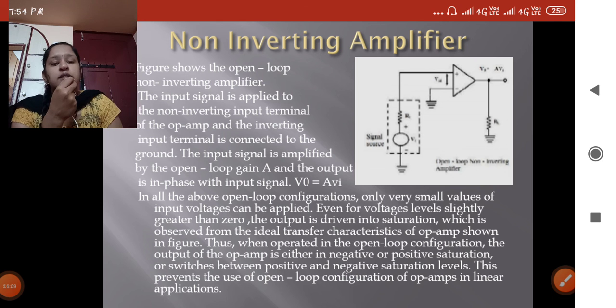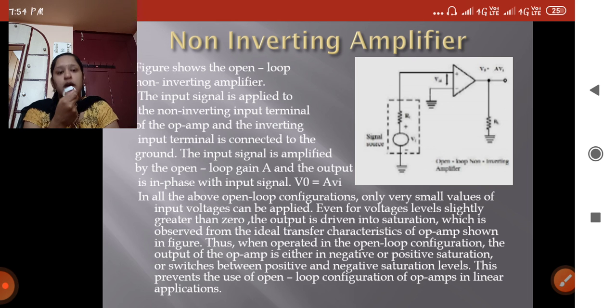If they ask for 10 marks in your examination, you have to explain all three configurations thoroughly with the circuit and the explanations. You have to explain everything. They may ask 5 marks questions, differential, inverting or non-inverting. They may ask for the open loop configuration or a circuit without feedback. You have to explain it correctly and thoroughly. This is very important for your examinations. Do it properly. Okay.